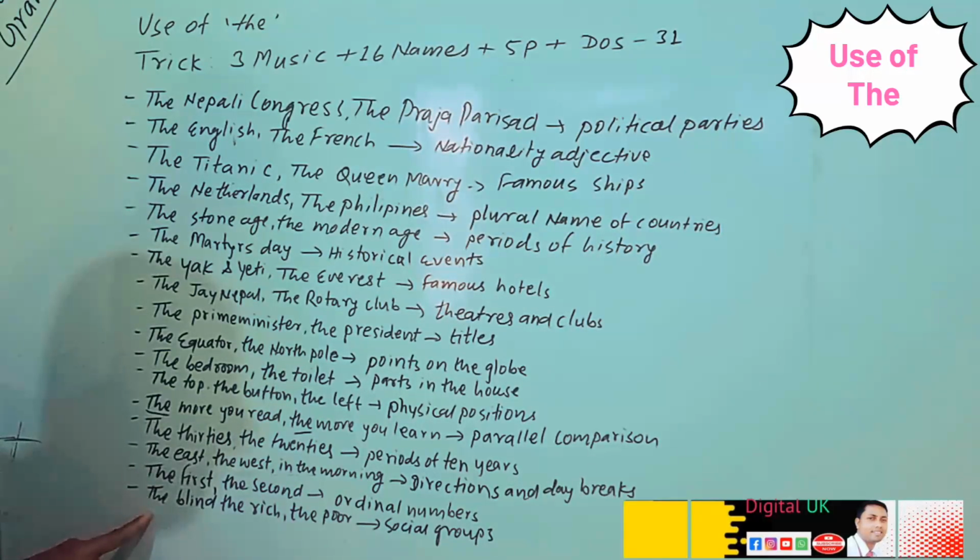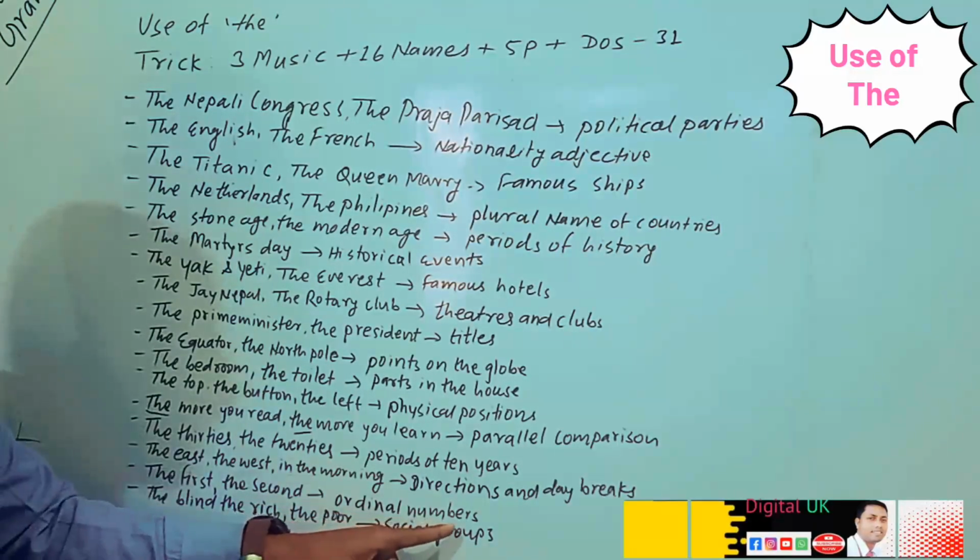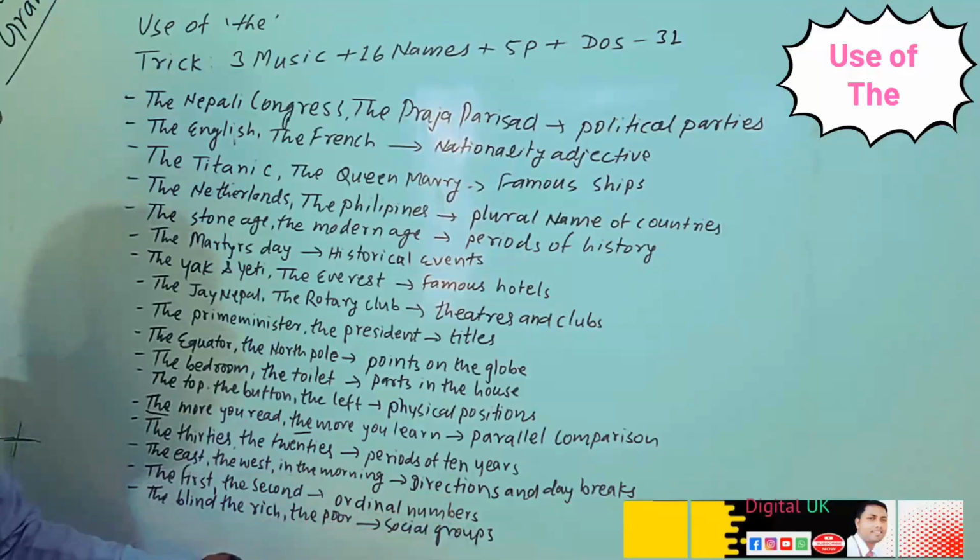After that, the next one here, the first, the second, the third, the fifth, those are ordinal numbers. So what can we understand? Before ordinal numbers we should use the. The blind, the rich, the poor, these are social groups. So before social groups we can use the.